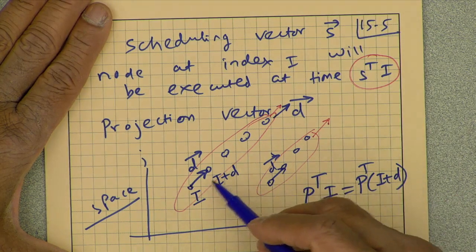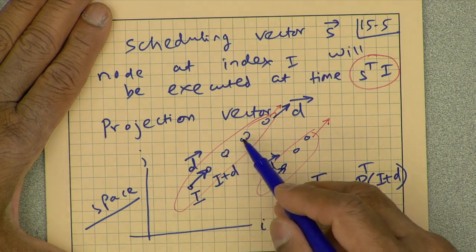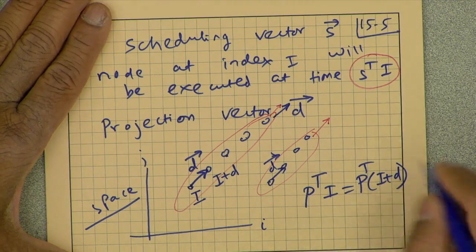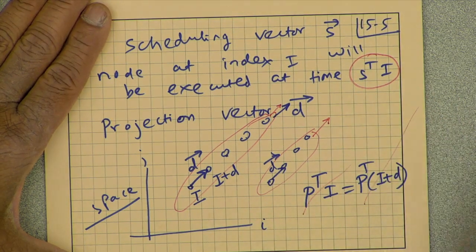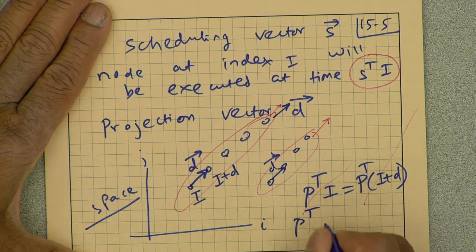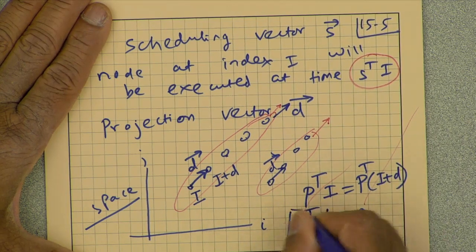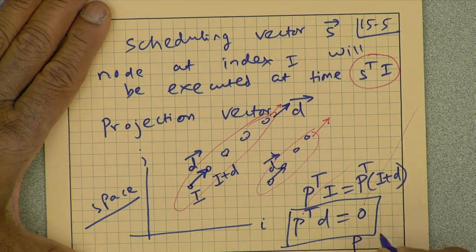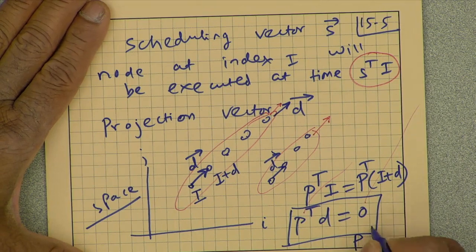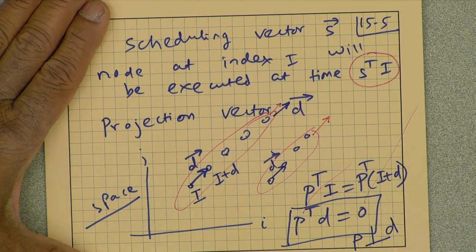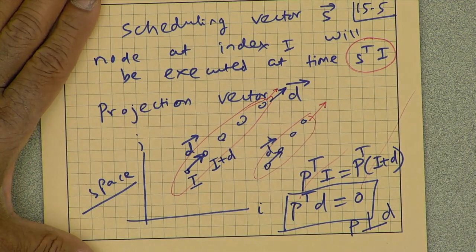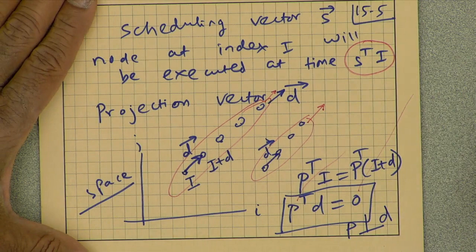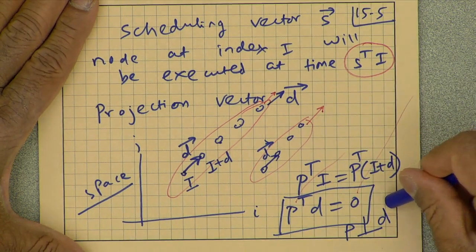This is also the same as P transpose times I plus 2D, 3D, 4D and minus D, minus 10D. Okay, so then this cancels out. So that tells us that P transpose D must equal 0, and that's one condition that we need to satisfy, which says that the processor vector P must be orthogonal to the projection vector D. These should be orthogonal. Okay.